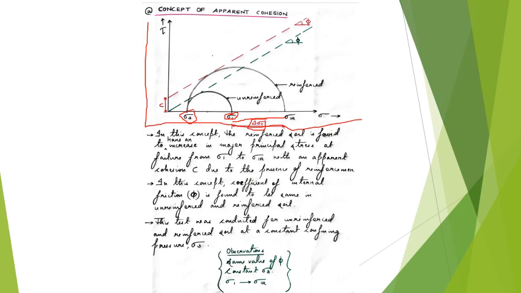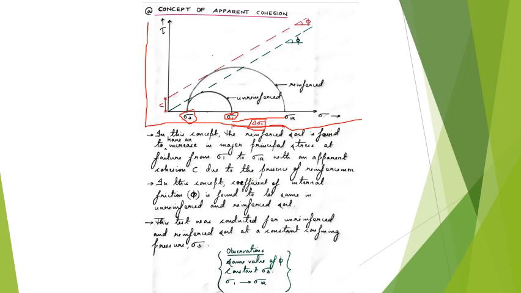Okay, so basically when tests were conducted at constant confining pressure in unreinforced and reinforced soils, the angle of internal friction of soil remained the same. Okay, and also there was an improvement in the normal stress at failure in reinforced soil by an amount delta sigma 1. Okay, and here the strength envelopes of the unreinforced and reinforced soil were parallel to each other, and